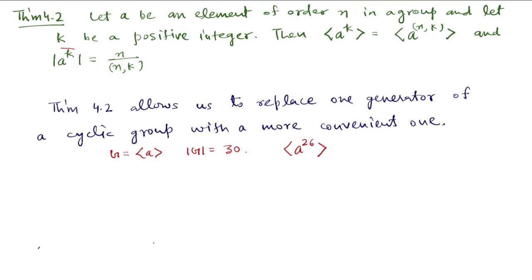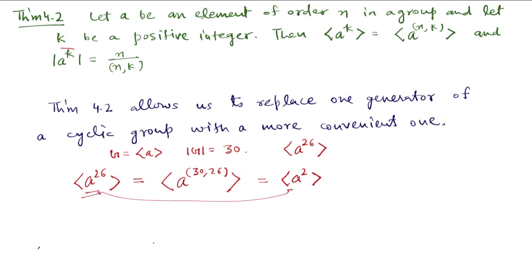So we will have to find the powers of a to the power 26, but by the theorem, the cyclic group generated by a to the power 26 is the same as that generated by a to the power GCD of 30 and 26, and GCD of 30 and 26 is 2, so this is equal to a square. So to calculate the powers of a to the power 26, it is better to calculate the powers of a square.